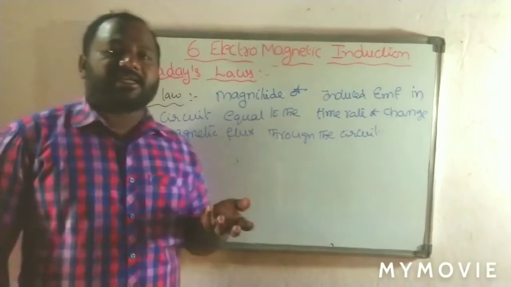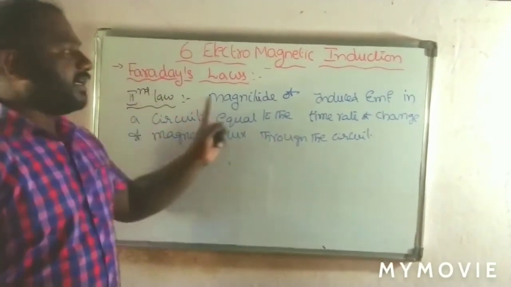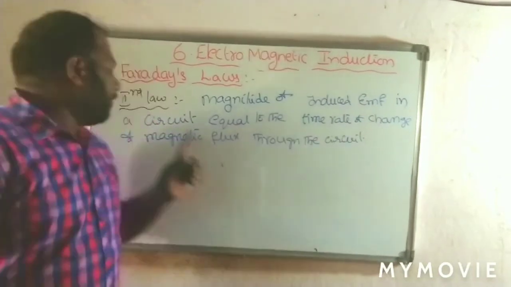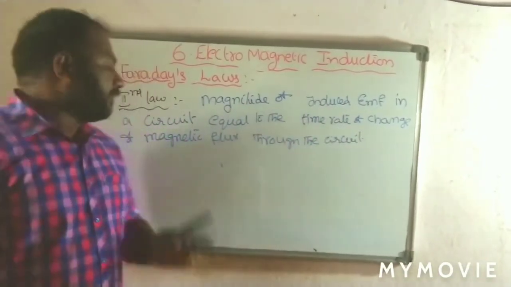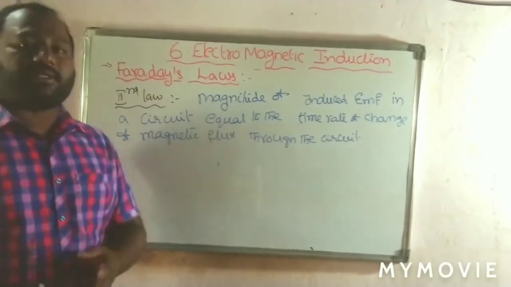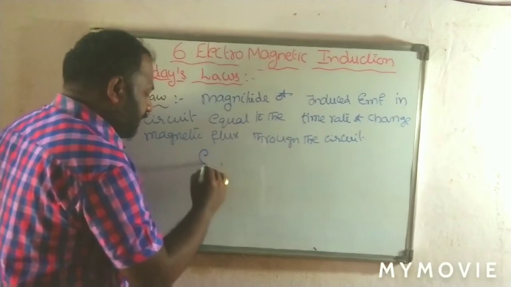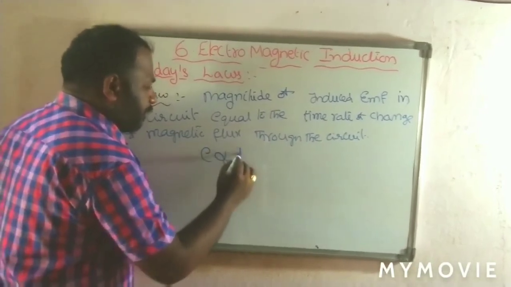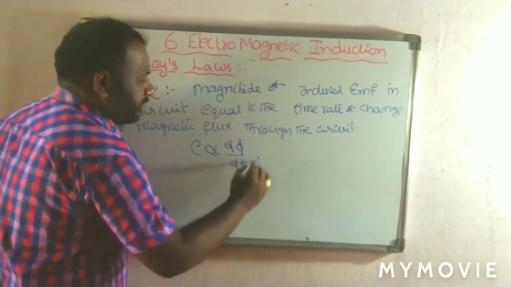Now Faraday's second law gives the magnitude of that EMF. The second law: the magnitude of the induced EMF in a circuit is equal to the time rate of change of the magnetic flux through that circuit. The meaning is that the induced EMF E is directly proportional to the rate of change of magnetic flux.